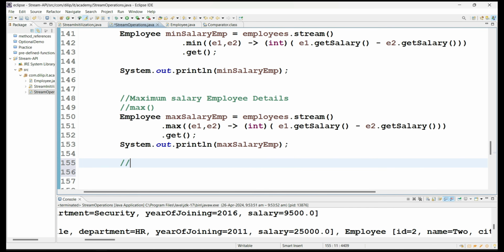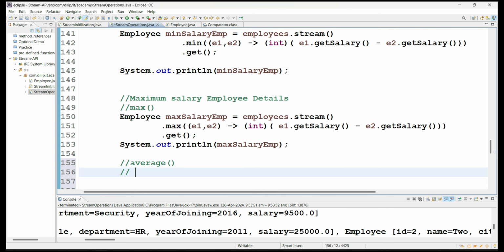There is one more method available called the average method. The method name itself tells the functionality. It gets the average of the values. That means once we apply average on a stream object, it will provide the average value out of all the stream elements. Generally we calculate average on numeric values, right? So what is the requirement here?